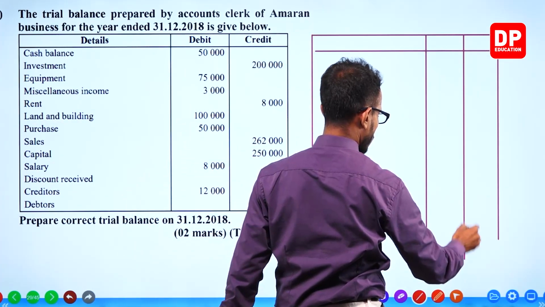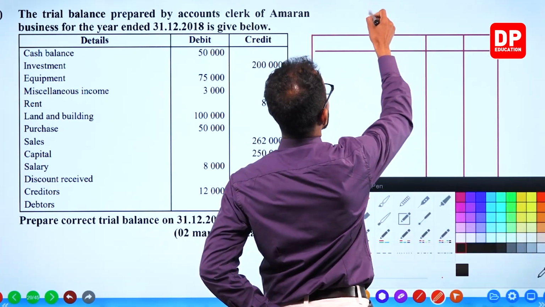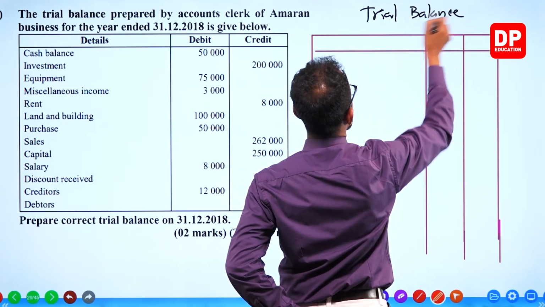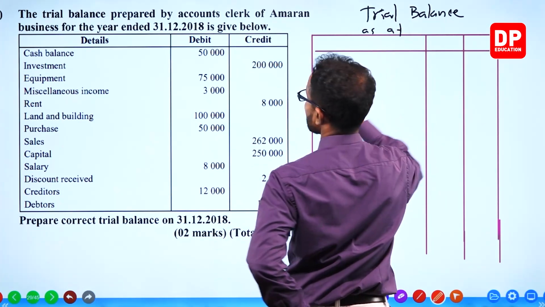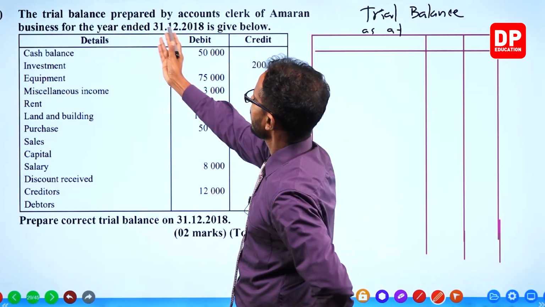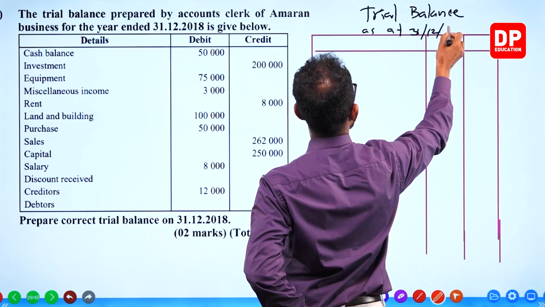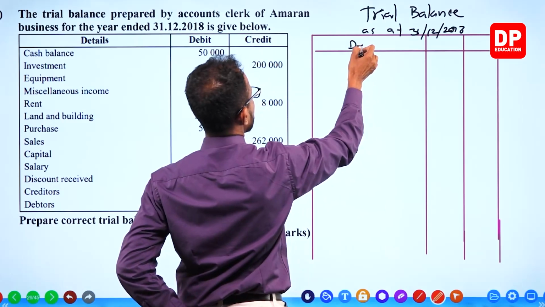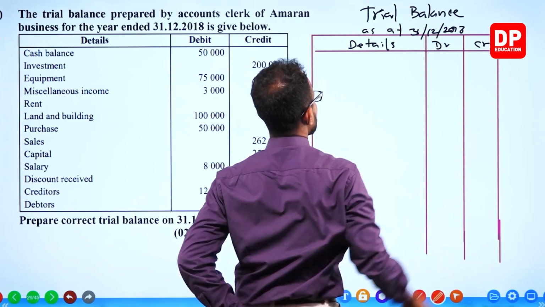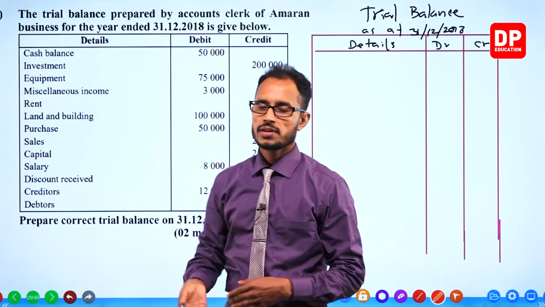Trial balance as at 31st December 2018. Details column, debit column, credit column. Done. Now just take the items, put it to the right column, debit or credit.